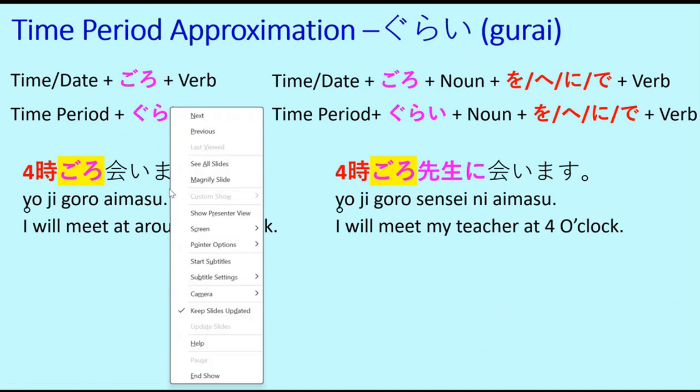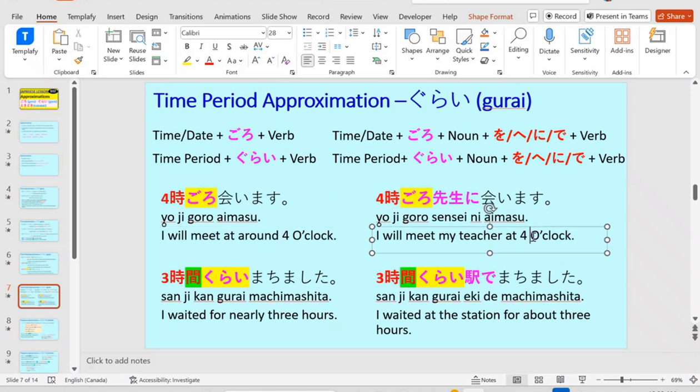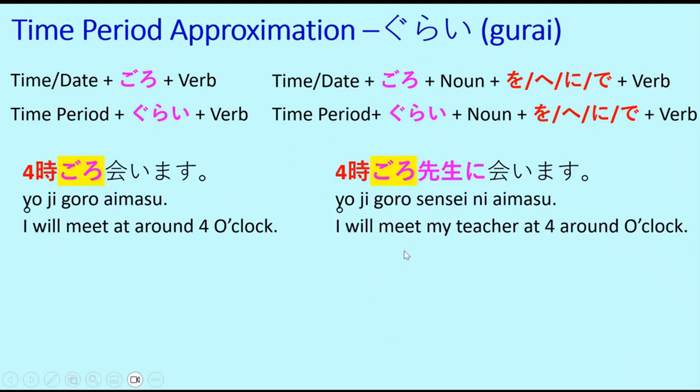So this one is basically the sentence without a noun or a subject. And here we have this specified subject or the noun here, sensei. So yoji goro aimasu, yoji goro sensei ni aimasu. So ni is the particle here. So I will meet at around 4 o'clock. I will meet my teacher at around 4 o'clock. So again, around here. Yoji goro aimasu, yoji goro sensei ni aimasu.